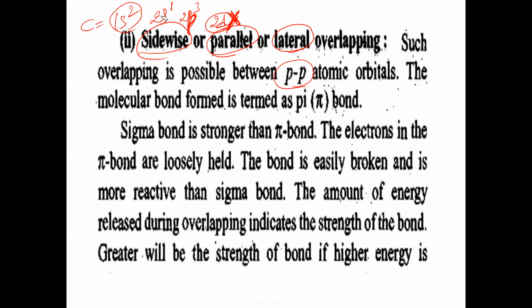Between s and s orbitals, only a sigma bond is possible. Between p and p, a sigma bond is possible and a pi bond is also possible.